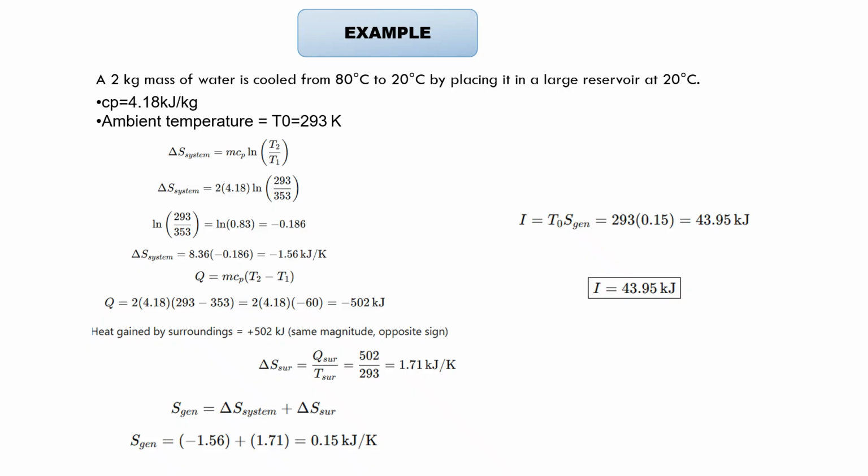Finally, we need to find out I. I is equal to T0 into Sgen. 293 into 0.15 gives us 43.95 kilojoules.